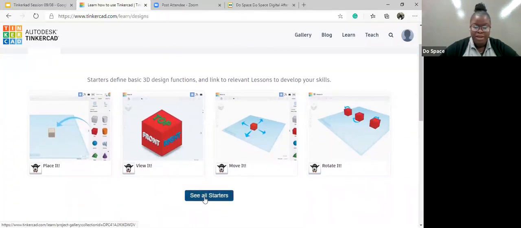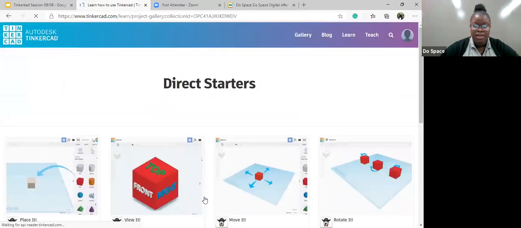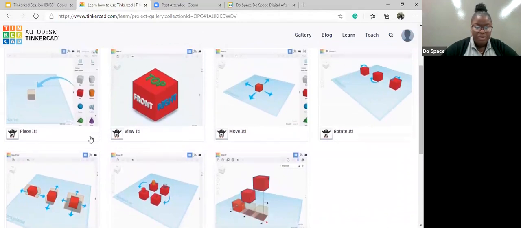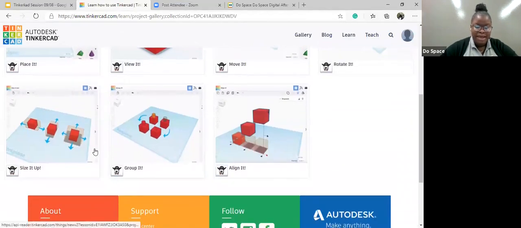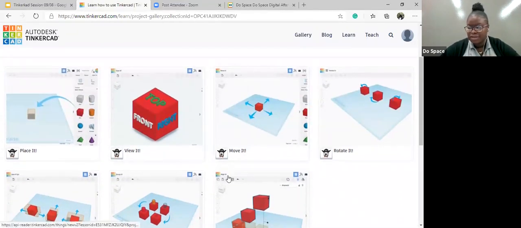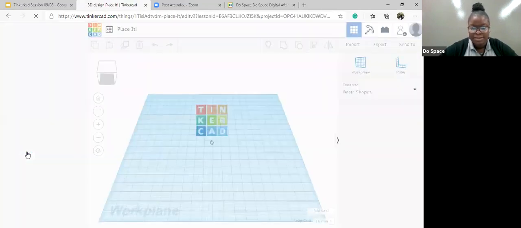And then if you click right here, it will show you a list of all the starters that we have. So we're going to learn how to place, view, move, rotate, size up or down, group, and align all of our shapes. So these are the fun activities that we're going to get on with. I hope that you're catching up with me. And then I'm starting with the first one. So I'm going to click on this first one that says place it. If you click right here, it should take you to place it.